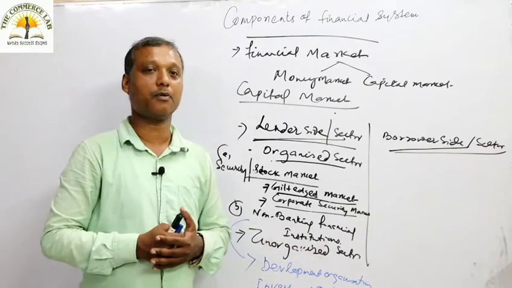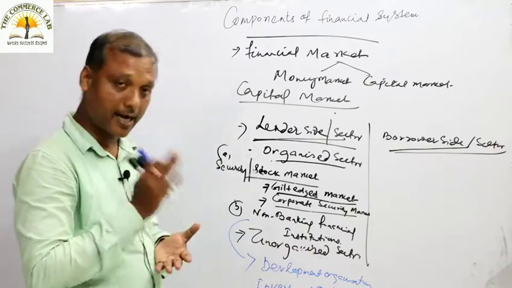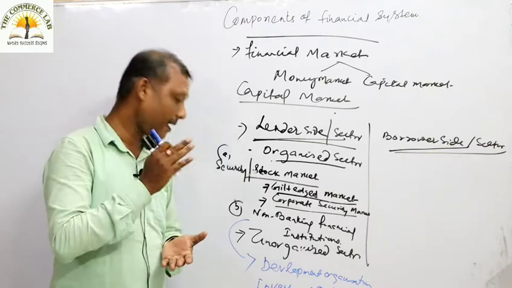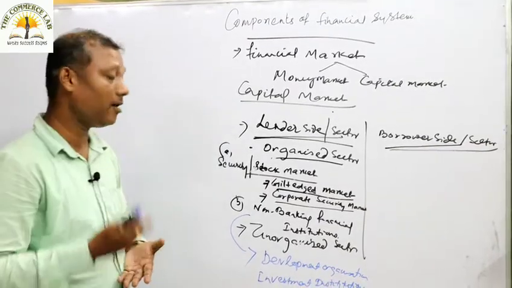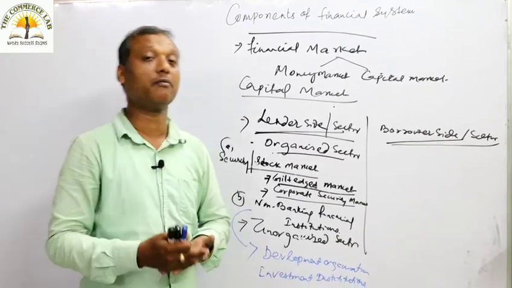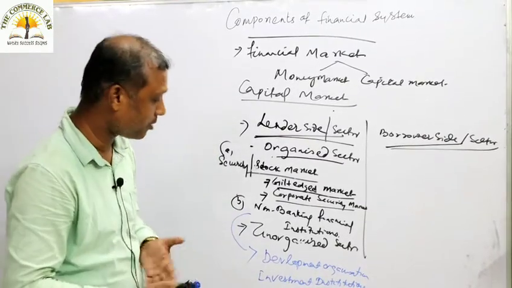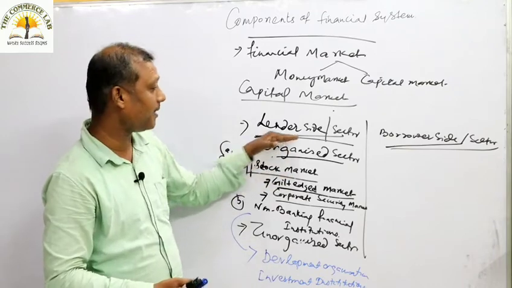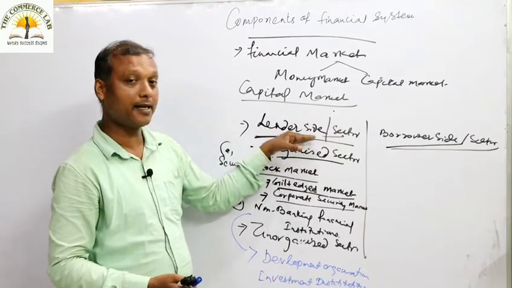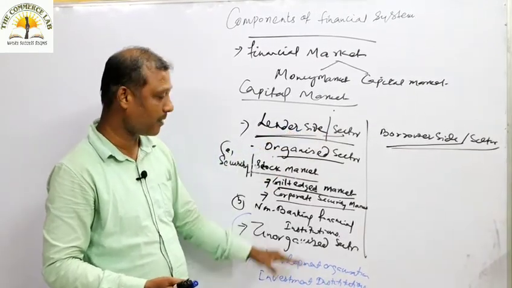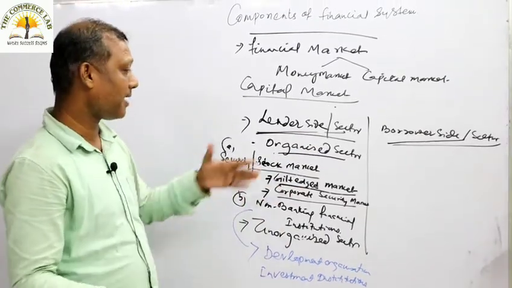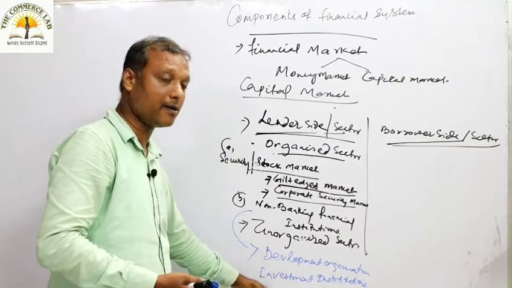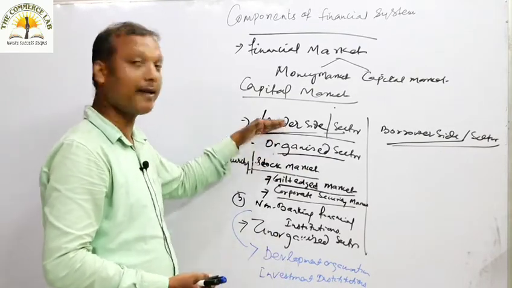Development organizations are those institutions who mainly provide long-term and medium-term financial requirement. Understood? We are discussing under the lender side. They are the organizations who actually supply fund, so that is why they are on the lender side.